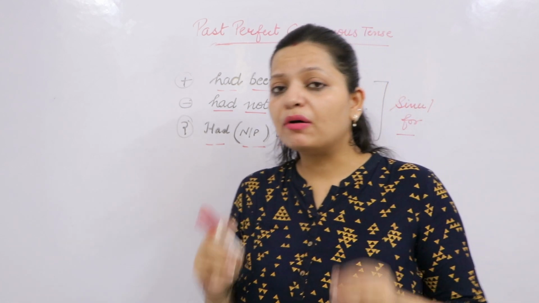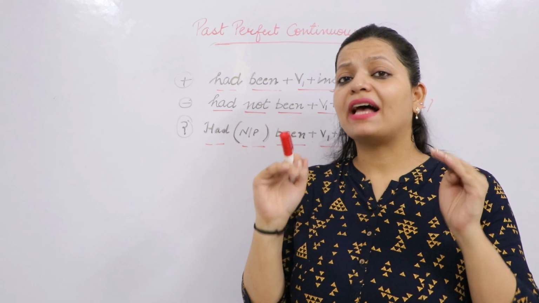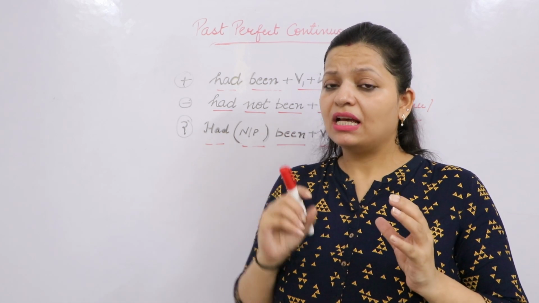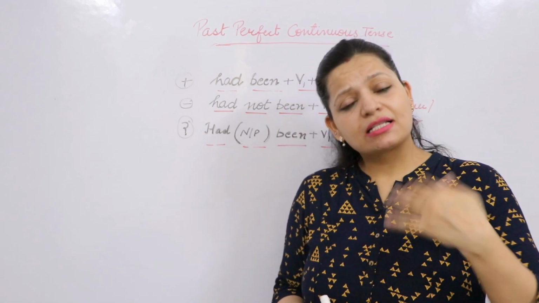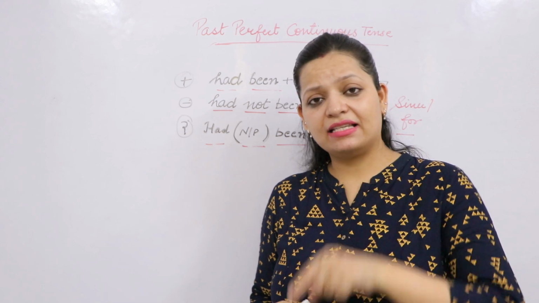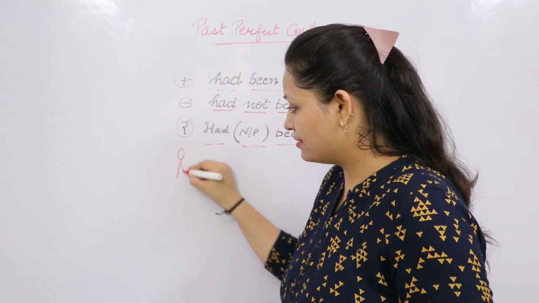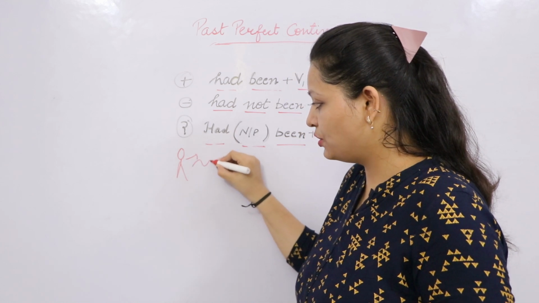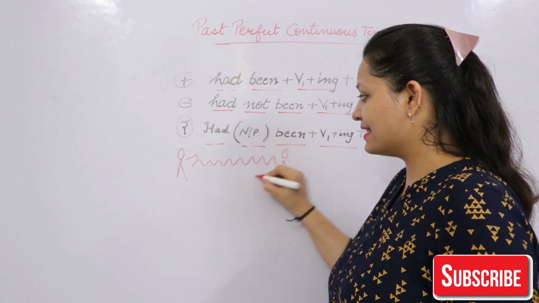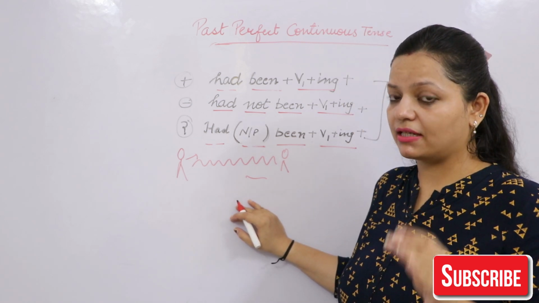Now past perfect continuous tense means an activity was happening in the past, and that too for a long period of time. Let's understand as per the rule. Something started in the past, continued in the past, and ended in the past. So some activity started in the past, you were doing it, continued in the past, and also ended in the past, that is past perfect continuous tense.